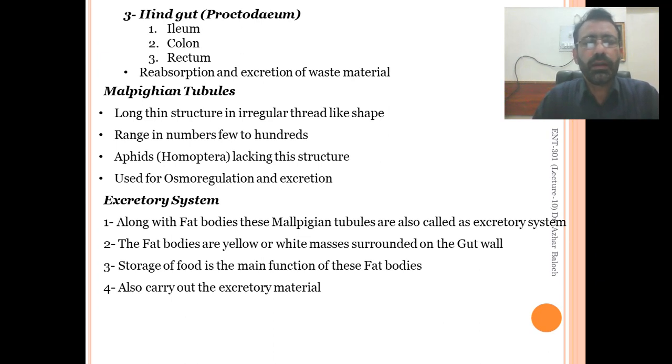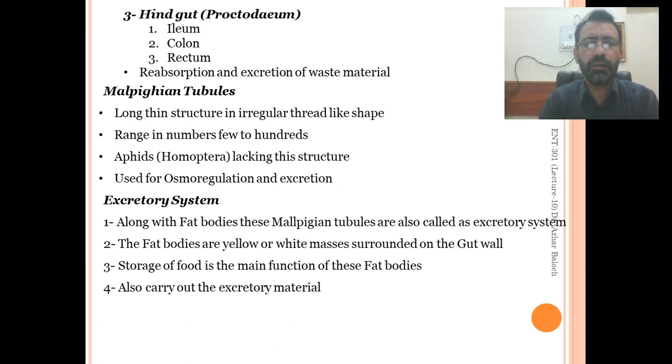and just like the gastric caecae, the Malpighian tubules also differ in size, structure, and shape, depending upon the food habits and the different species of the insect. So there will be different numbers and sizes of Malpighian tubules in grasshoppers, and they will be different in aphids. It depends upon the food habits of the insect. The range in number may be from a few to hundreds.